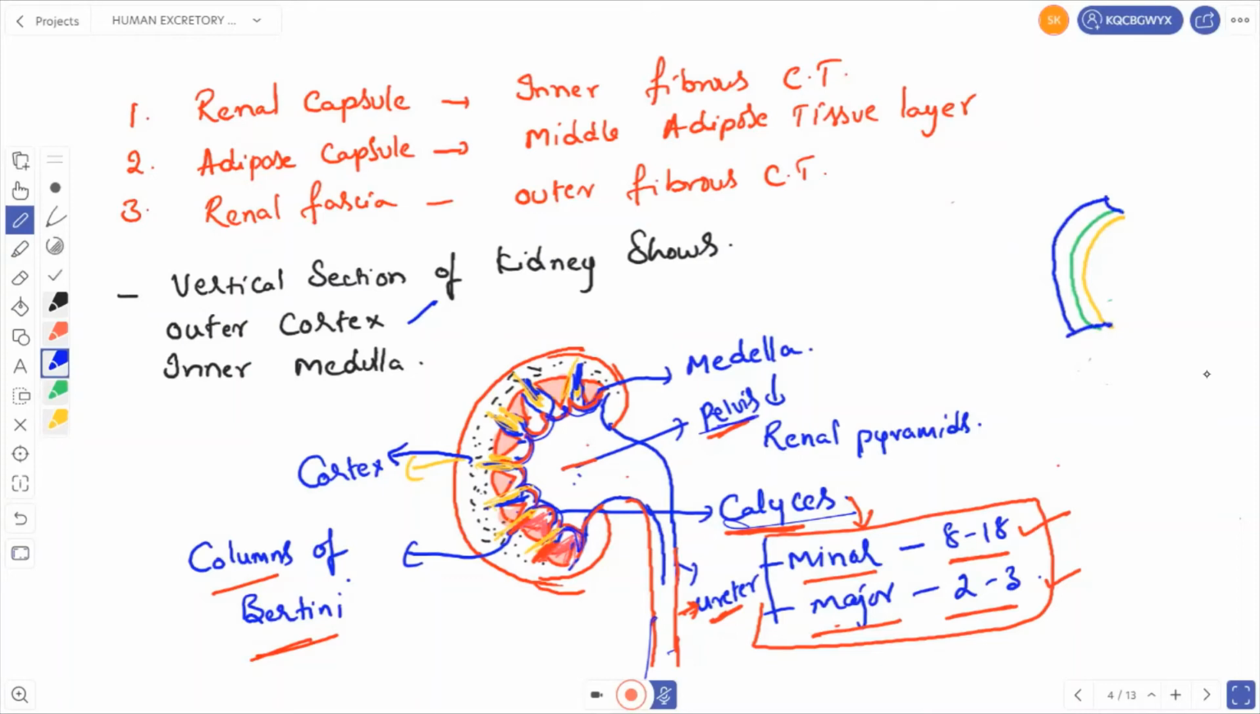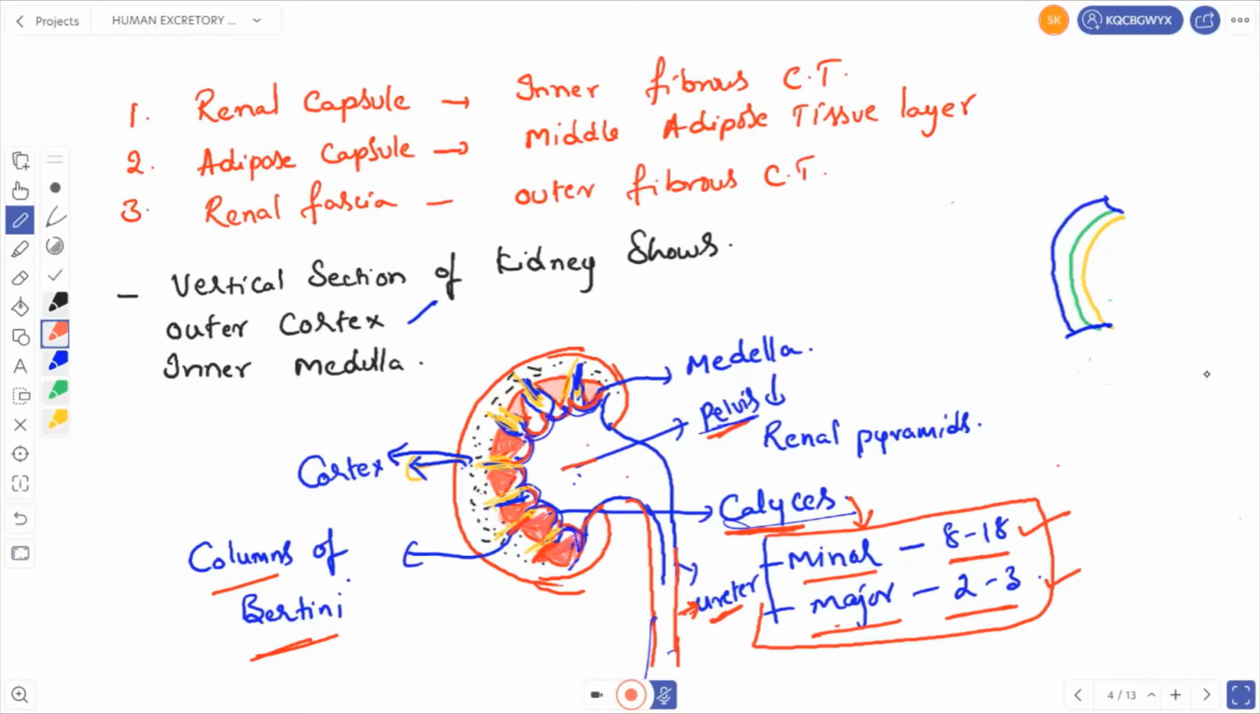Then we see the vertical section of the kidney. The vertical section of the kidney is divided into the outer cortex, this one is the cortex region, and the inner medulla. The red colored things are the medulla. The inner medulla is represented in the form of conical structures, which are called renal pyramids. These renal pyramids are opening into cup-shaped structures.